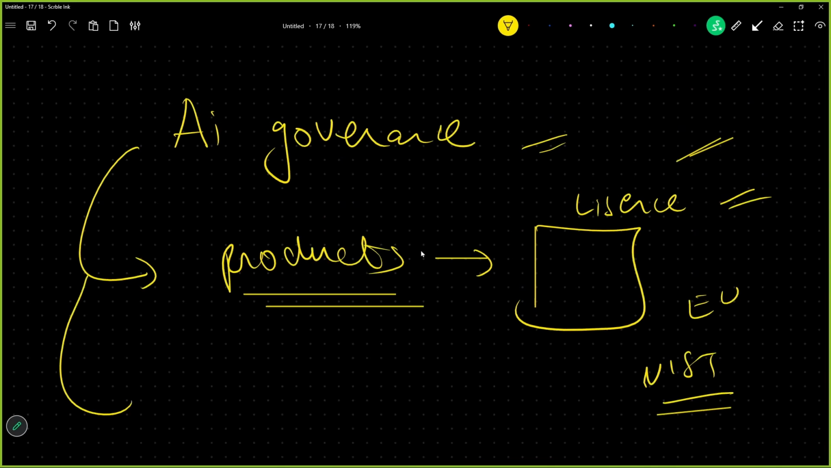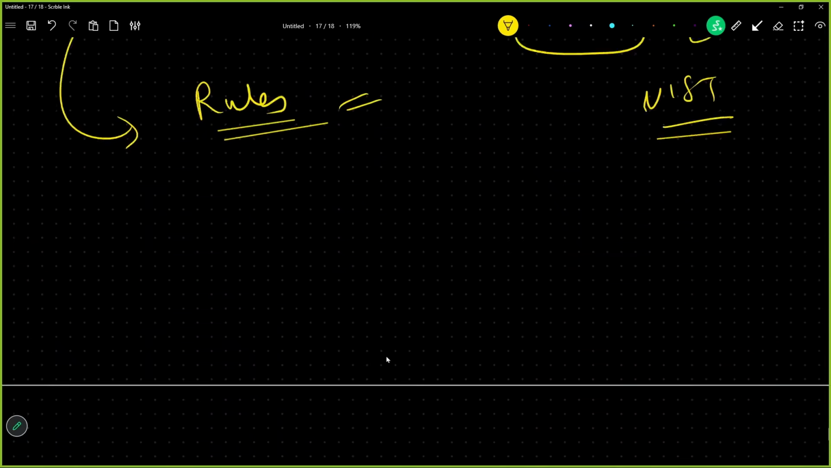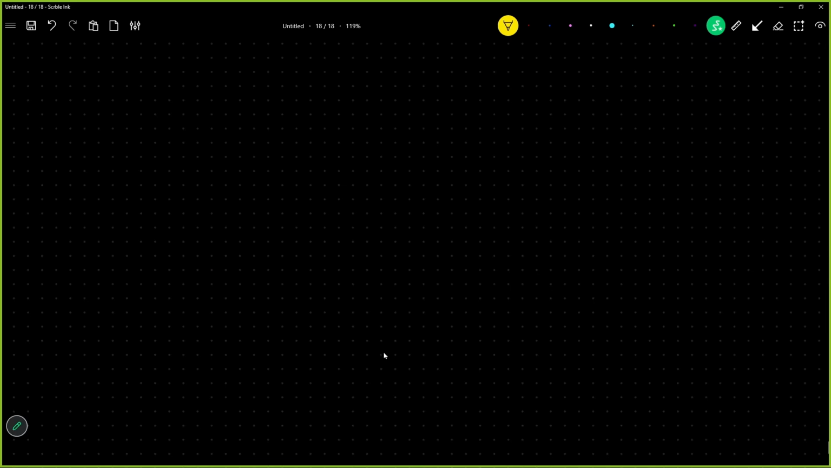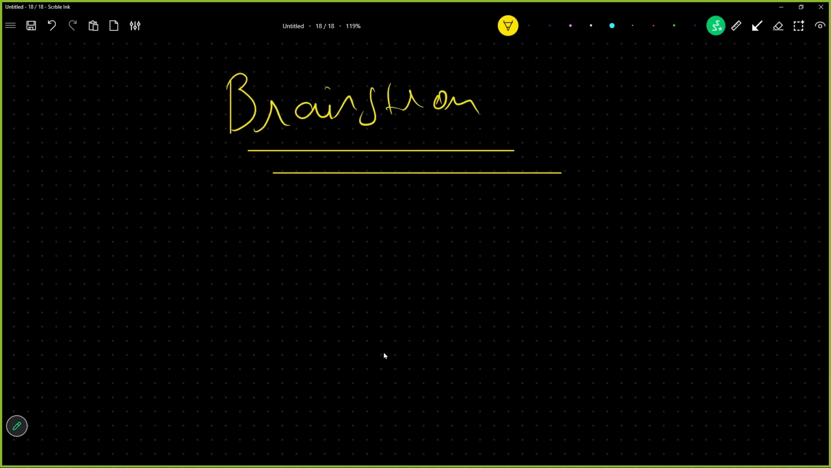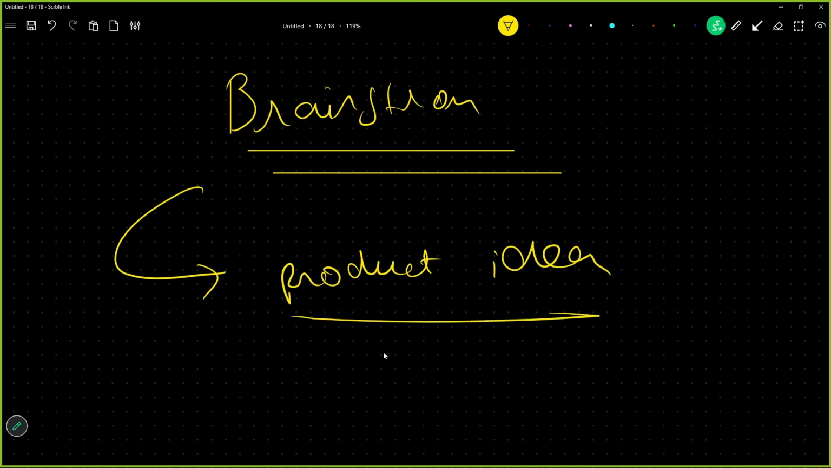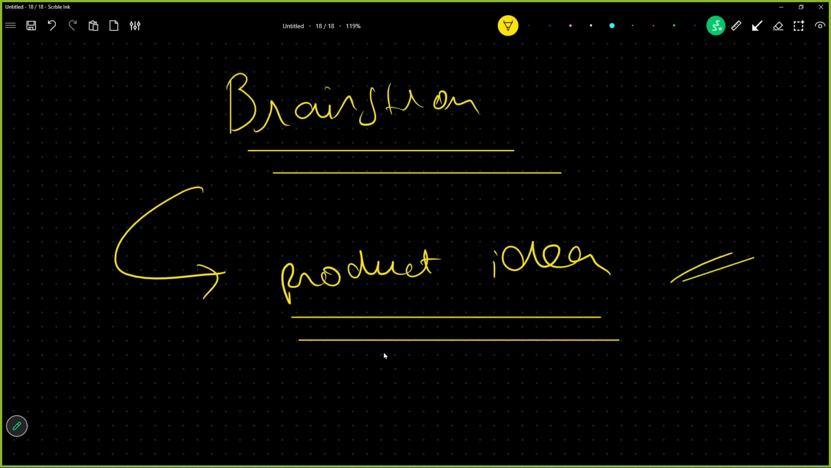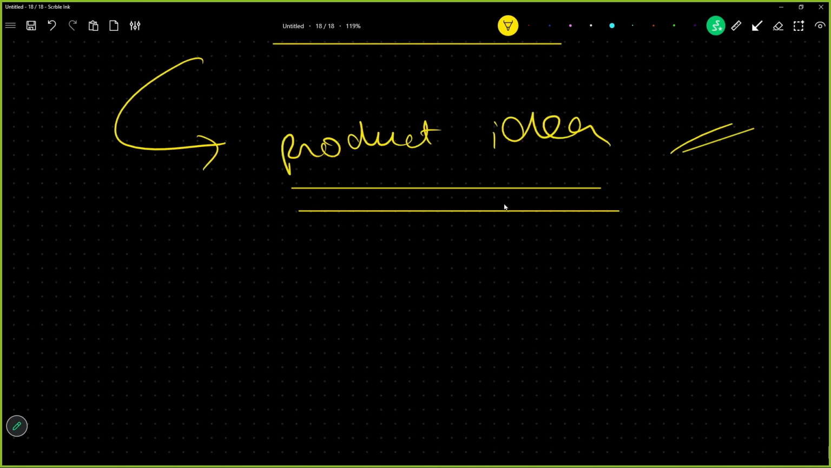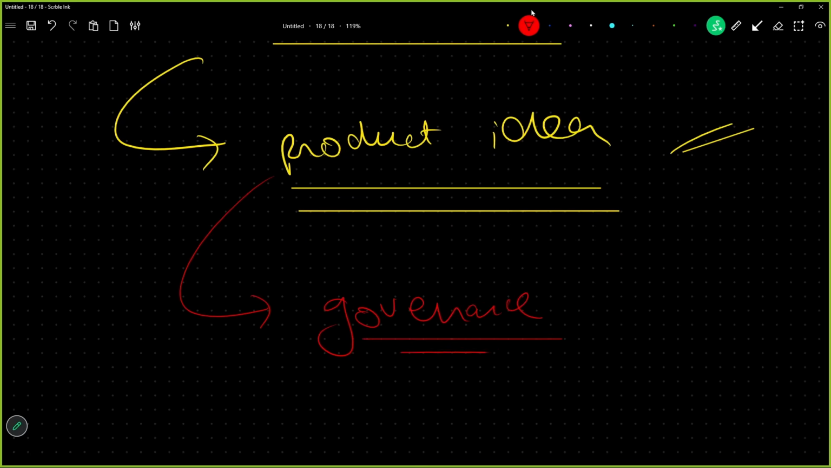You will do this. And secondly, you will also just generally read about rules, what kind of rules are there. And then you will sit and brainstorm. This is going to be the most fun part. You will brainstorm a simple product idea. It can be anything. I am not asking you to make it, I am asking you to think it. The moment you have thought of a product idea, you will think about how you will add governance to it.